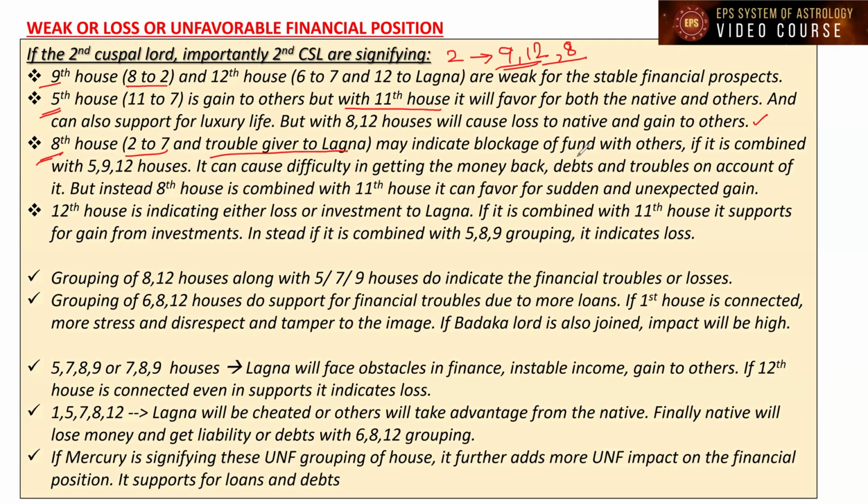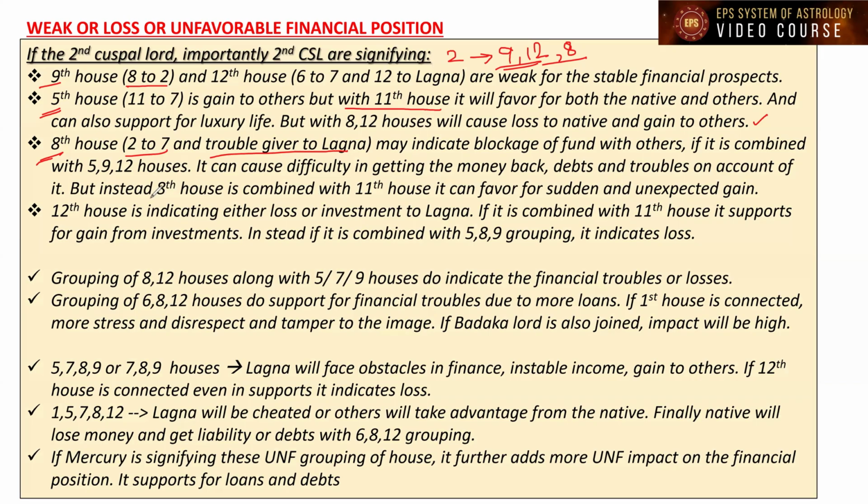It can indicate that blockage of fund flow, getting stuck with others, if it is combined with the 5, 9, and 12 houses, right? If the eighth house is connected to the fifth house or ninth house or 12th house, it is talking about funds getting blocked. It can cause difficulty in getting the money back, debts and troubles on account of it. It means that along with the 8th house, the 5th, 9th, and 12th houses are all joining hands. It indicates difficulty in getting back the money, and it can cause debts and troubles on account of that financial problem.